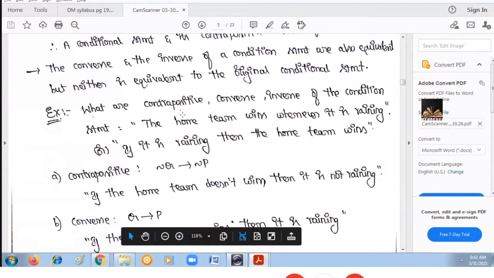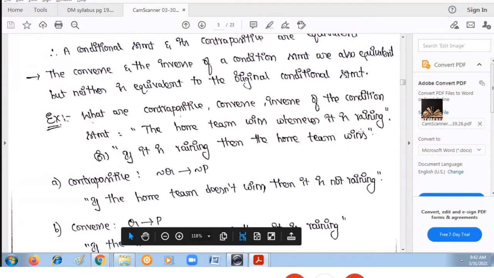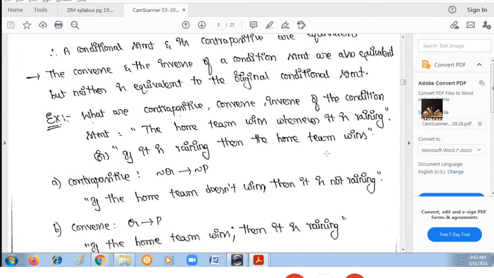Assume that the compound statement given is: the home team wins whenever it is raining. The conditional statement means you will use the words if, then. You can also write the same sentence like this: if it is raining, then the home team wins.